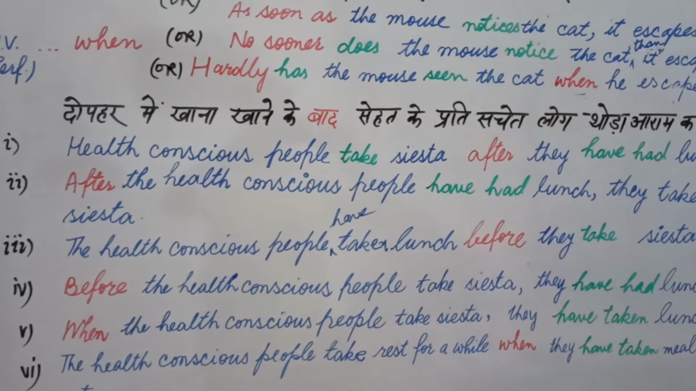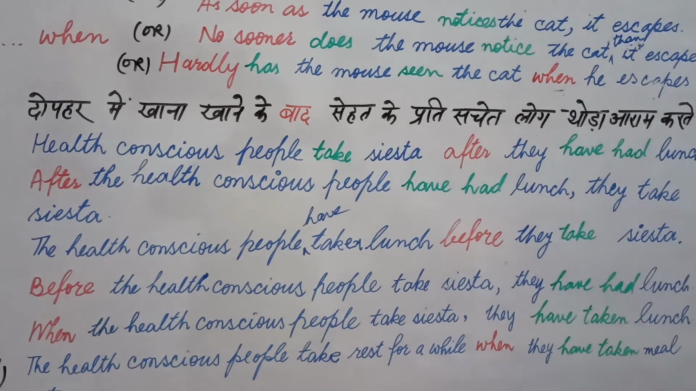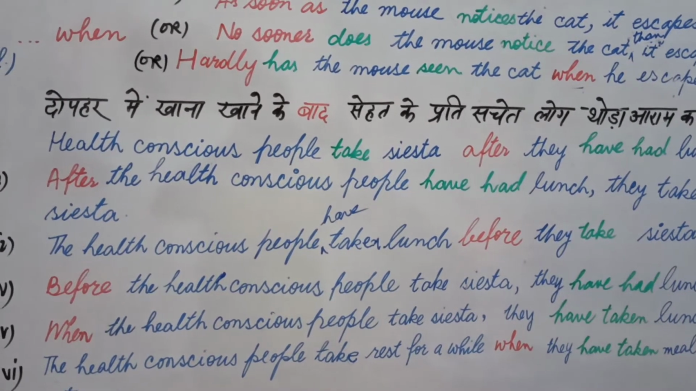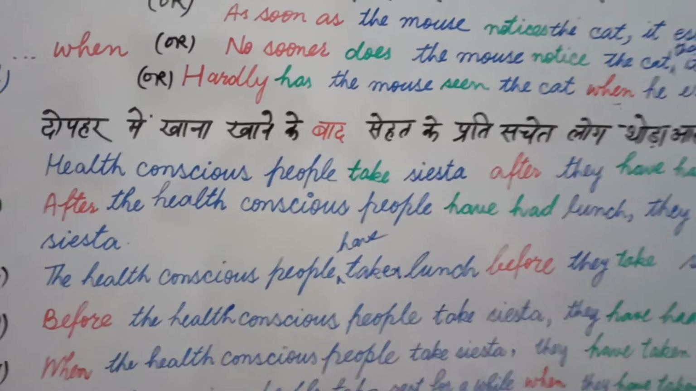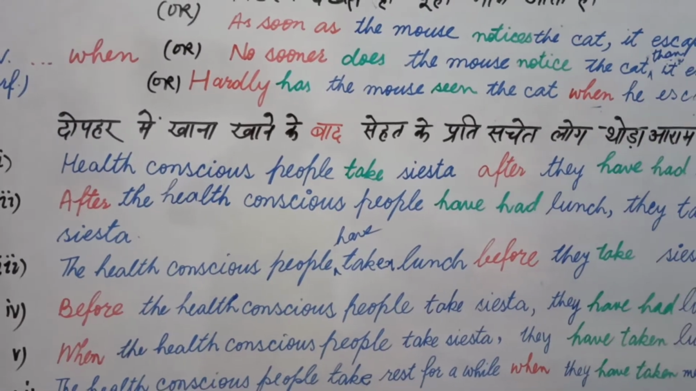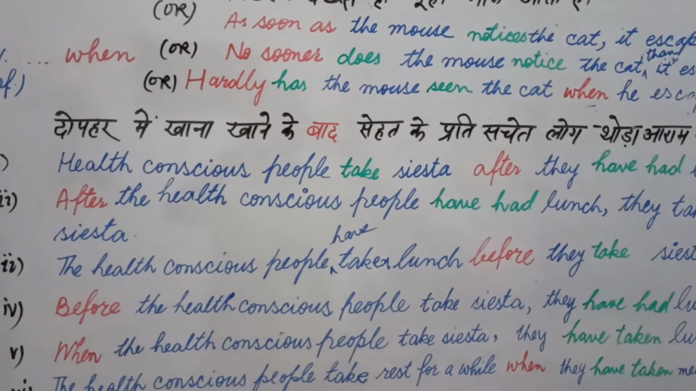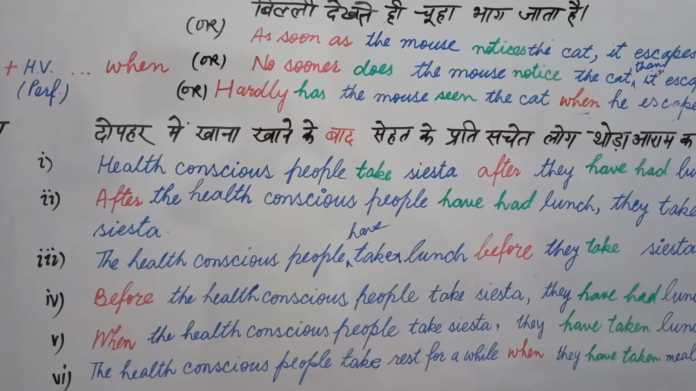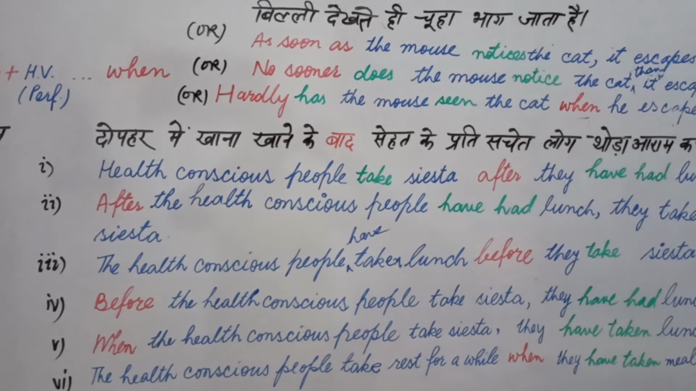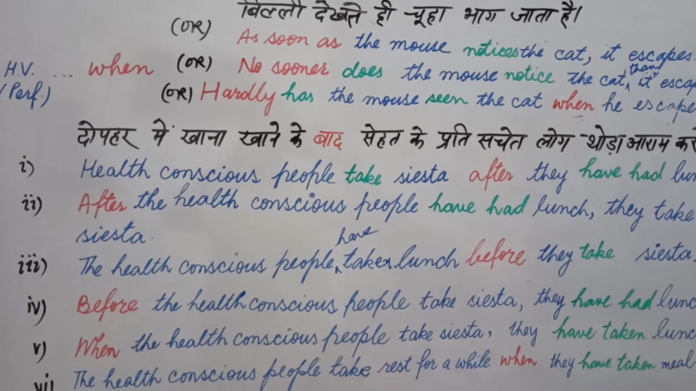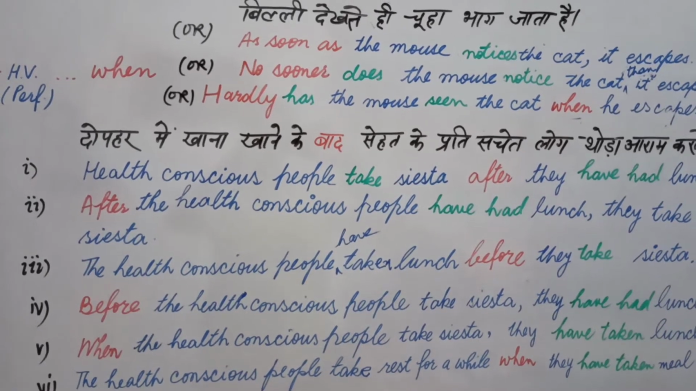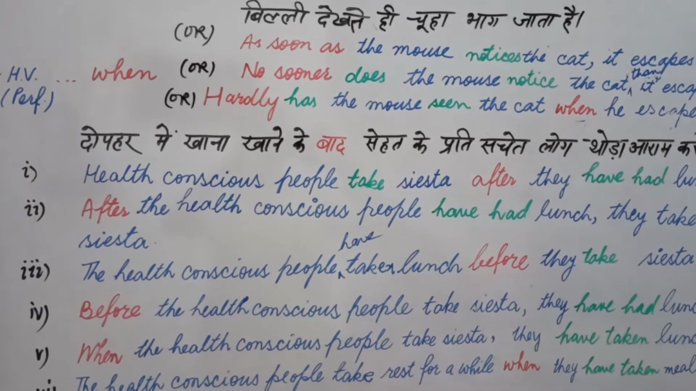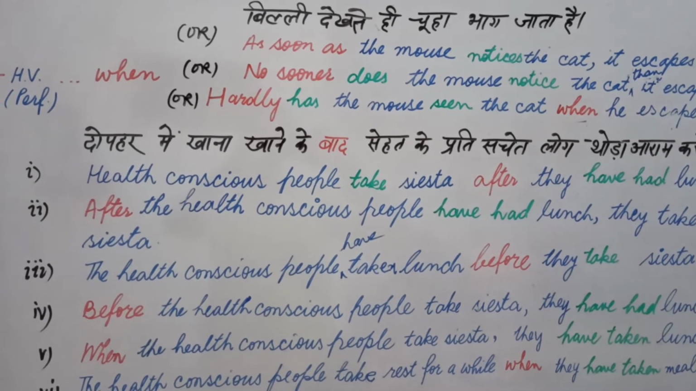You can write after they have had lunch in the beginning. After they have had lunch in the beginning. But students, now you will ask a question, sir, there was written they, but you are writing the health conscious people. Then one more point is here, and this is the point of the day. If you have two things, noun or pronoun, you should always remember you should use noun first, because they represent the health conscious people.